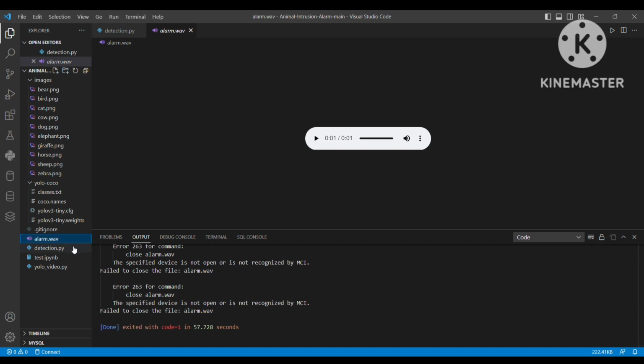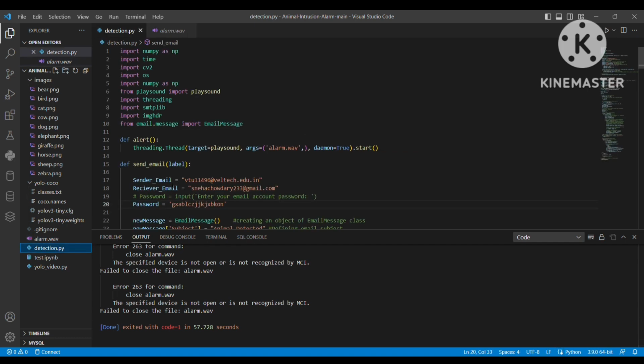Next going for the detection part, here you can see a sender email, showing who is sending. This is the sender mail I'm giving here, and this is the receiver mail. To this mail I'm going to send a message if some animal is coming. And in this we are using SMTP, the Simple Mail Transfer Protocol, which is used to send and receive email. It is usually paired with IMAP or POP3, a user-level application which handles retrieval of messages, while SMTP primarily sends messages to a server for forwarding.